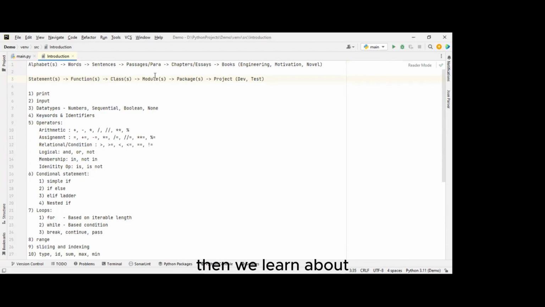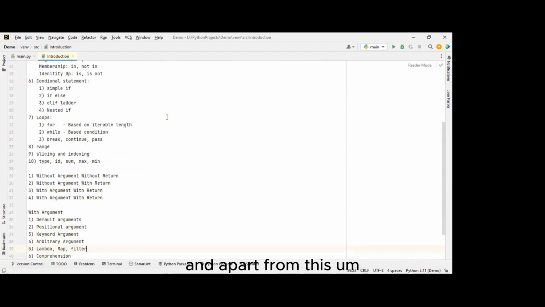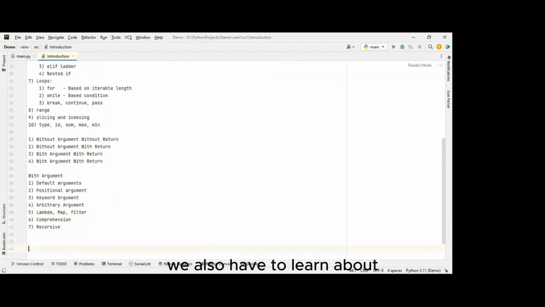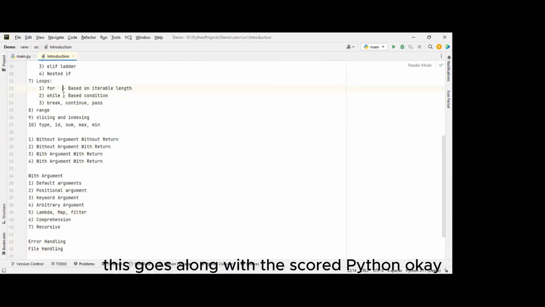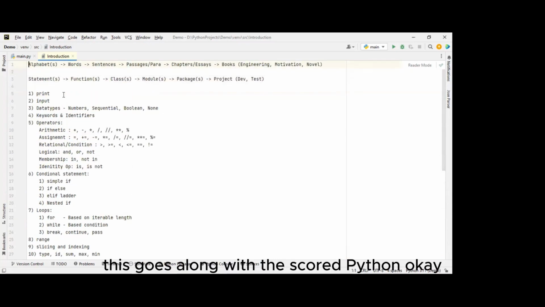Then we learn about how we can use those classes for modules and create user defined packages, and how we can use those user defined packages as one end output of a project. And apart from this, we also have to learn about file handling. So these two major concepts we will learn in this Python course along with core Python. Okay.